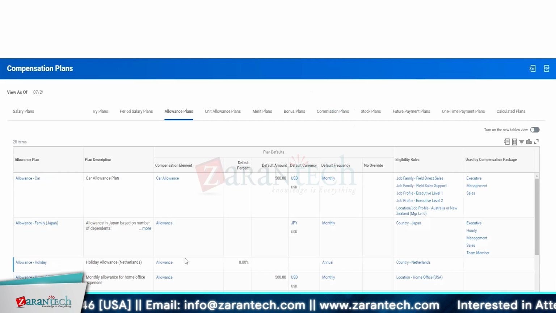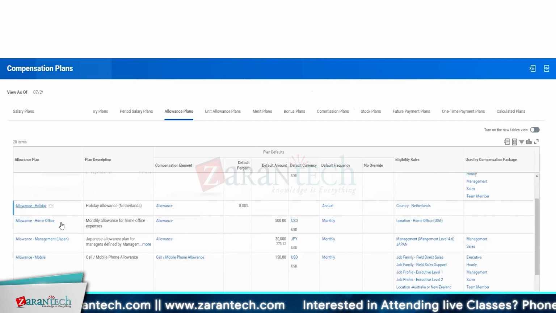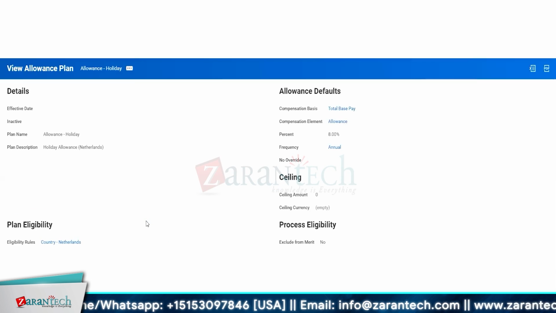Let's have a look at the holiday allowance. This is set up, say, compensation base. This is total base pay. Compensation element is allowance. Percentage is 8%. Frequency is annual. And see, the eligibility rules is countries, Netherlands. And the eligibility, no override can be changed.